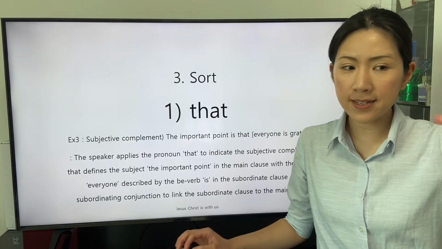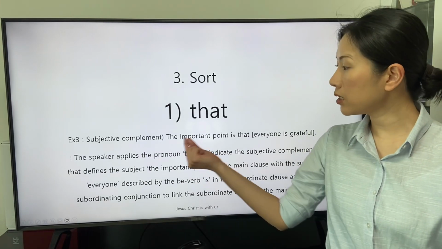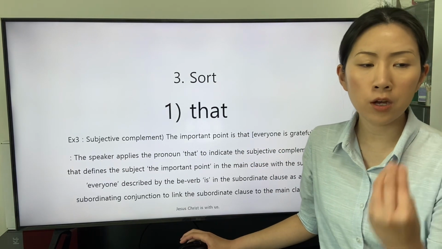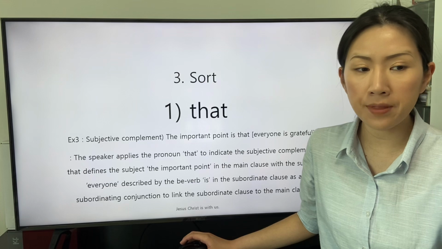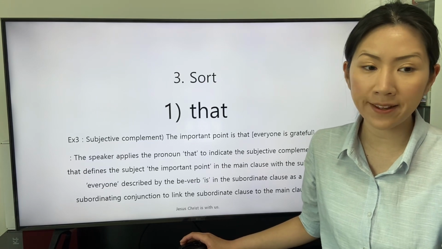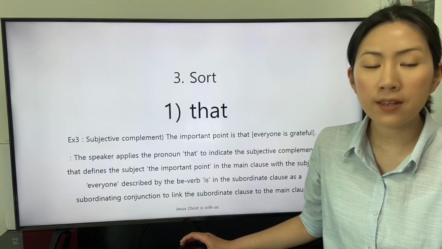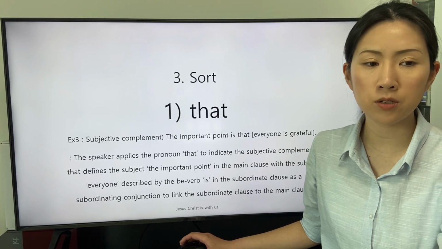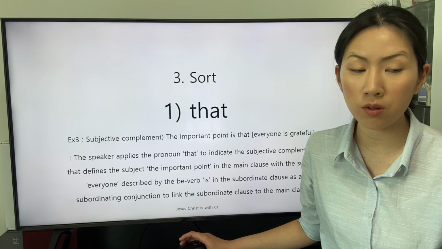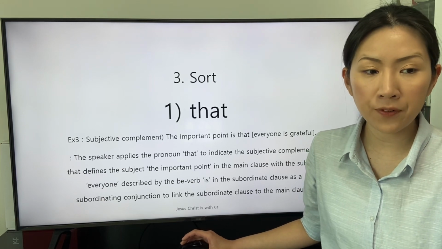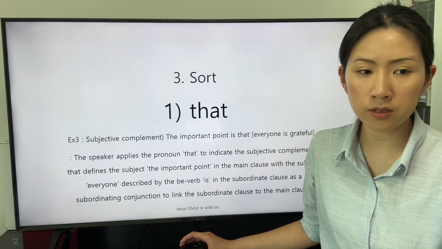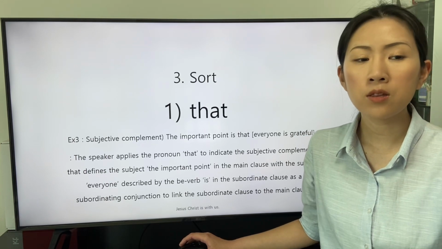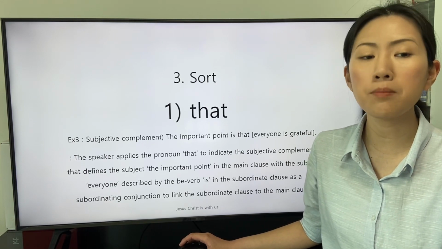The third sentence is this. The important point is that everyone is grateful. The speaker applies the pronoun that to indicate the subjective complement that defines the subject, the important point in the main clause with the subject everyone, described by the be verb is in the subordinate clause as a subordinating conjunction to link the subordinate clause to the main clause.